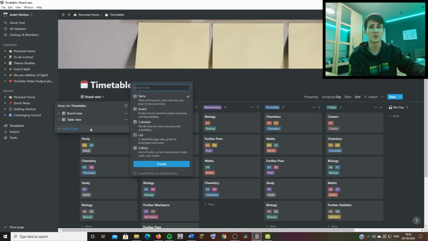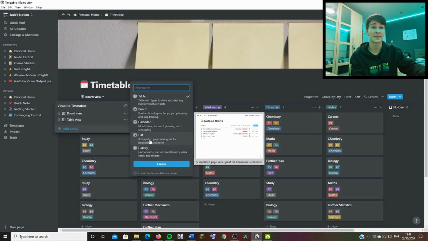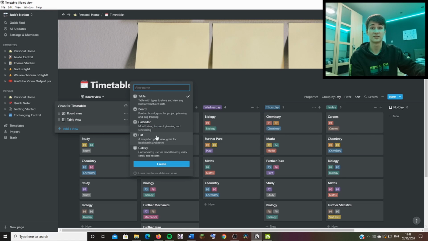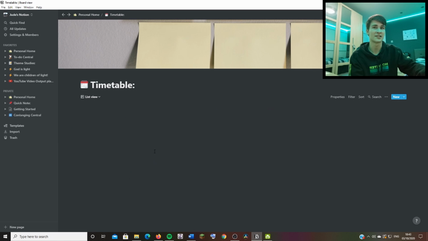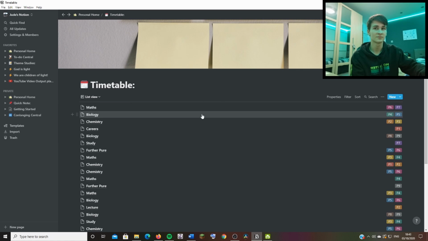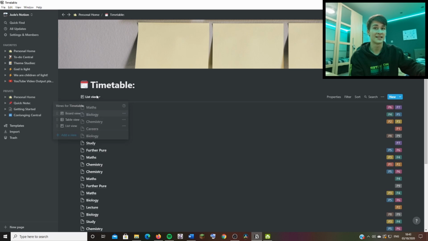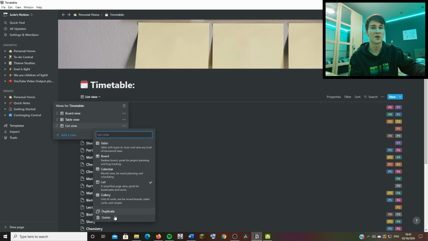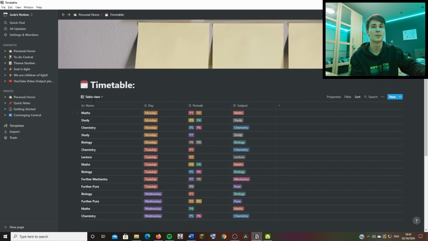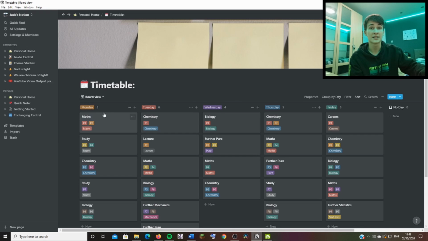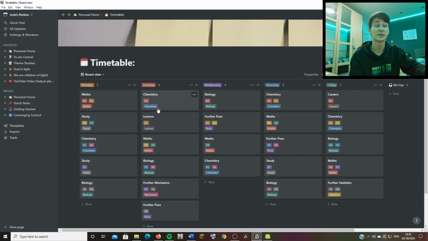You could also, I suppose, view it in a list. Let's have a look and see what that would look like. Yeah, it would need sorting, but the list is not the one. No, the board I think looks the nicest, is the most clean, and shows me my timetable in a pretty structured way, which I absolutely love.